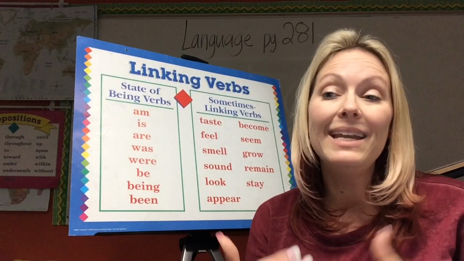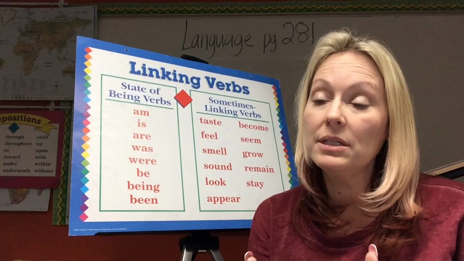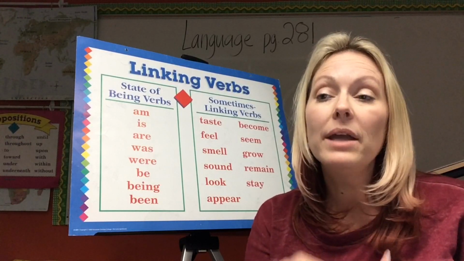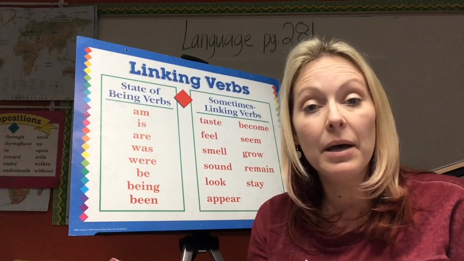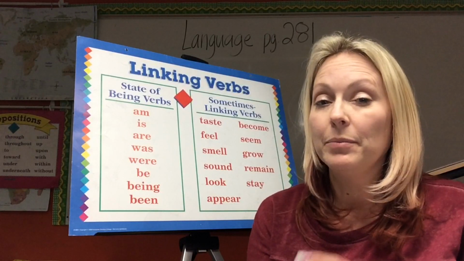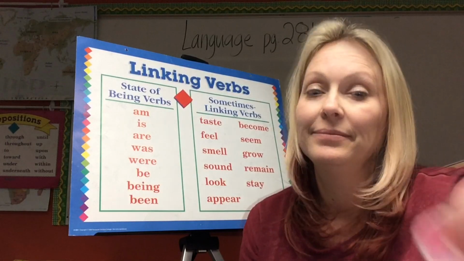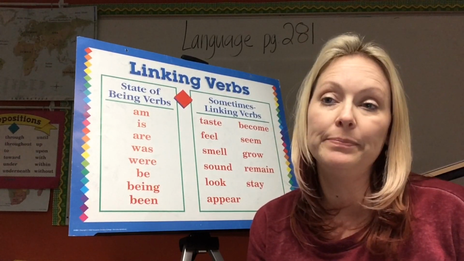Then we have animal, so animal is our subject. And what is the animal being renamed? The animal is being renamed llama. That's what it is. And so we'd put PN above llama as our predicate nominative. So how is this going? Pretty good? Awesome.